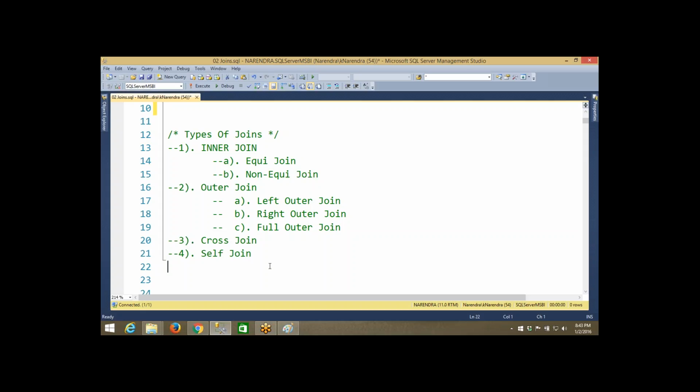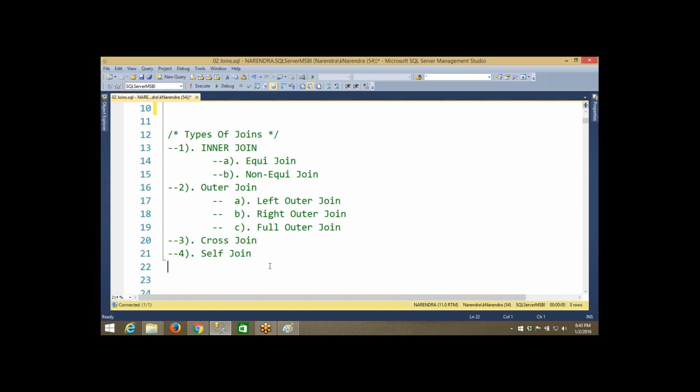So what is inner join, what is outer join, what is cross join, what is self join? Let me explain briefly. In detail I will explain with examples, not today, but some of the concepts I will cover today and some tomorrow. So, what is an inner join?